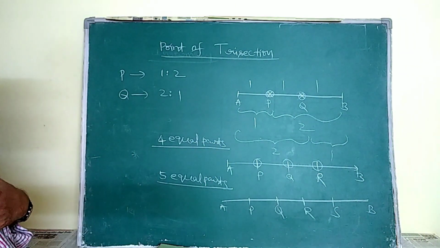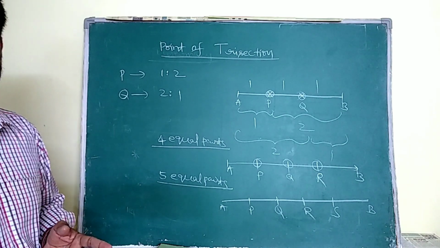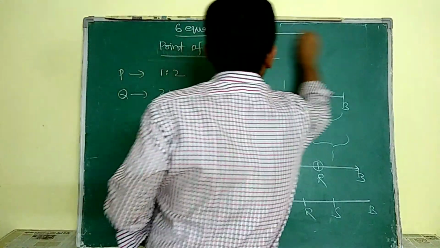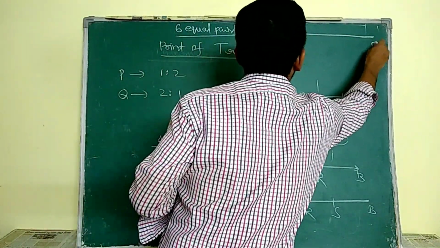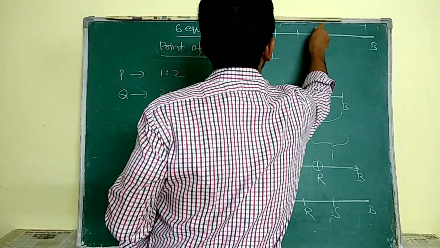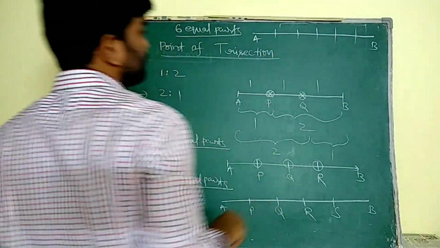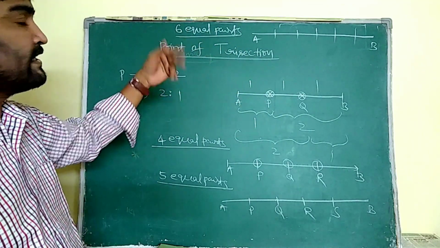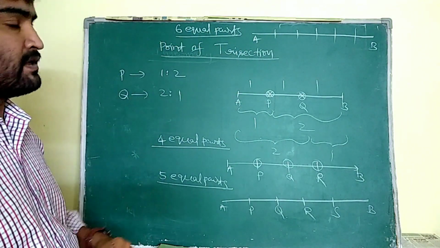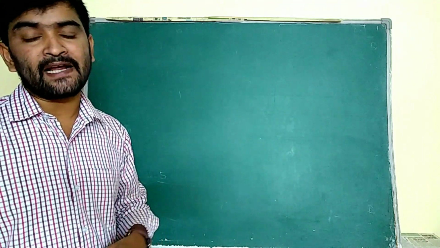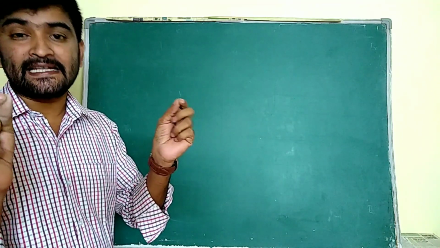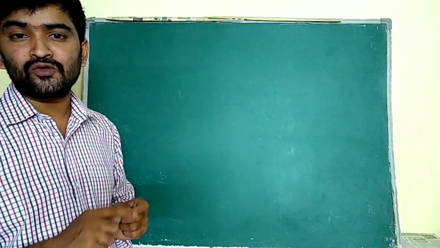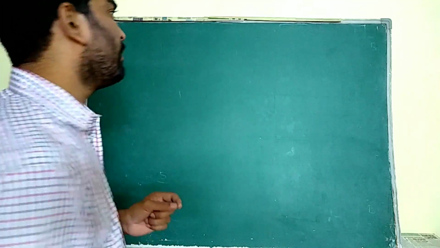Now, if I want to divide a line segment into 6 equal parts, I have to cut the line AB at 5 places: 1, 2, 3, 4, 5. If I cut the line segment AB at 5 places, it is divided into 6 equal parts. For points of trisection, we divided that line segment AB at 2 places, in 1:2 ratio and 2:1 ratio.